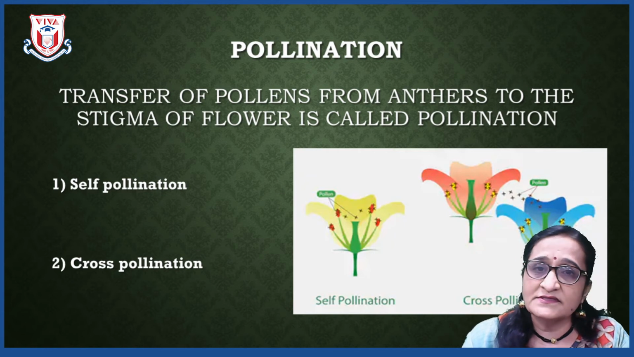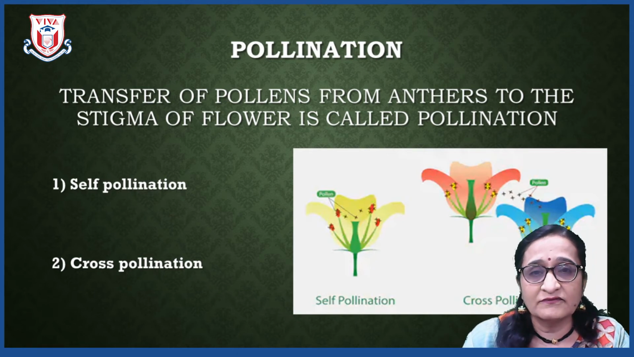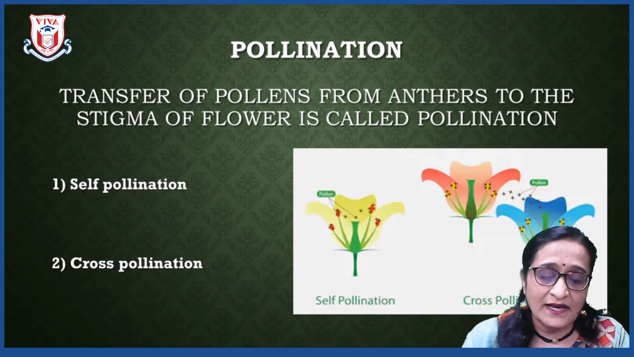Now, there are various agents of pollination, as you all know: wind, water and insects. When insects fly from one flower to another, or fly or sit from anther to stigma, they carry pollen along with their legs and wings, and that is how pollination takes place.